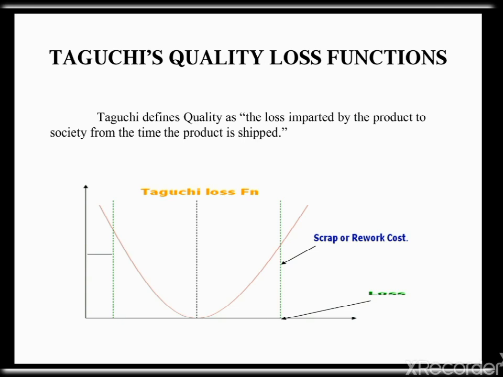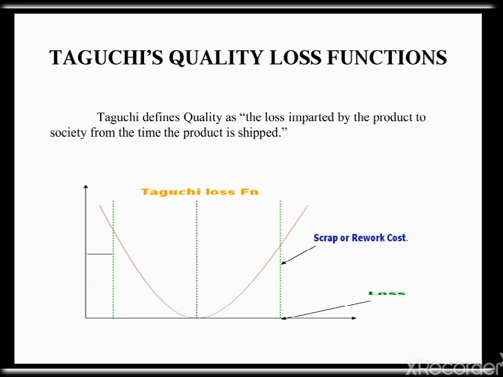This loss is minimum when performance is right on target, but it grows gradually as one deviates from the target. Therefore, loss function philosophy says that for a manufacturer, the best strategy is to produce as close to the target as possible rather than aiming at merely meeting a specification.